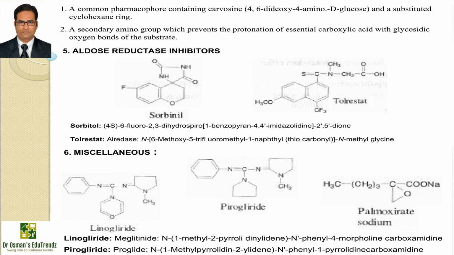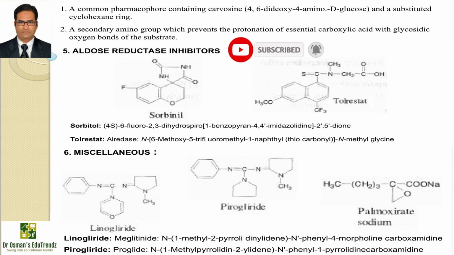Now moving on to another drug, tolrestat, which is available with the brand name Alredase and IUPAC name N-[6-methoxy-5-(trifluoromethyl)-1-naphthyl]thiocarbonyl-N-methylglycine. It is approved for the control of certain diabetic complications. This drug is used in the treatment of patients with peripheral sensorimotor diabetic neuropathy.